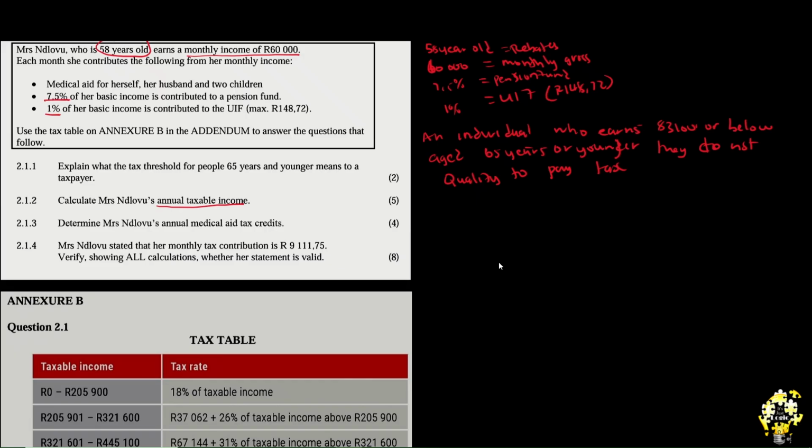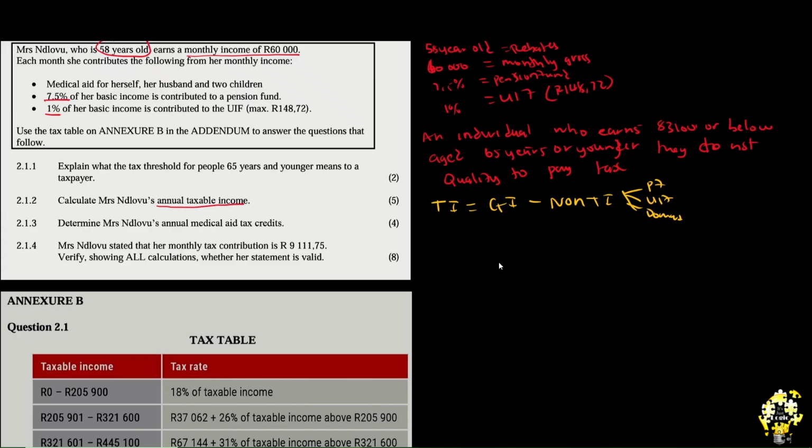So, taxable income. By now we know that for taxable income, you have to take the gross income and subtract the non-taxable income. What are non-taxable income? By now you know that it's pension fund, UIF, and also donations. Are we always going to have all 3? No, you have seen it in the past. You can have pension fund without UIF or donations. You can have UIF without pension fund and donations. You can have donations without UIF. You use what you have.